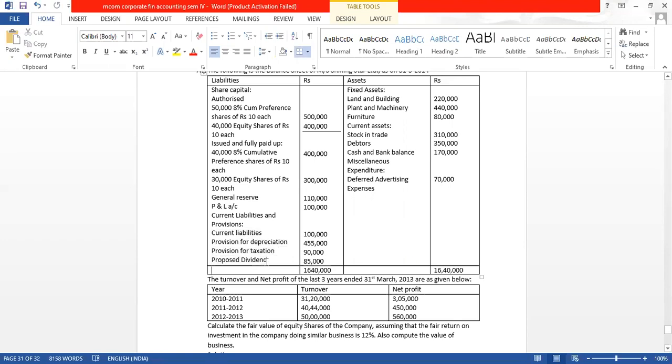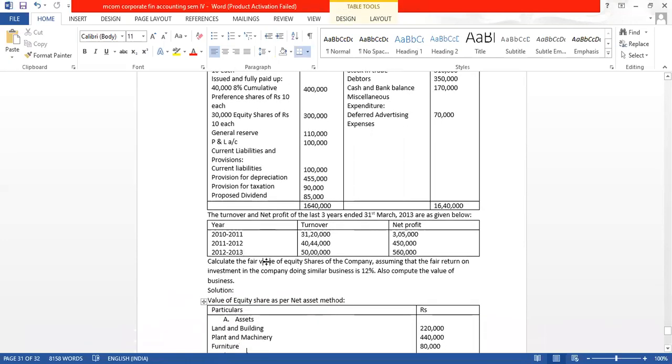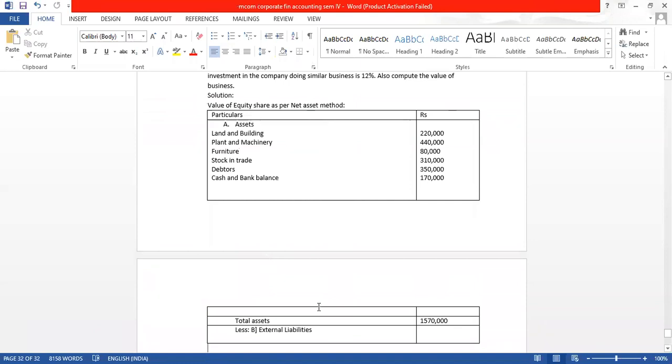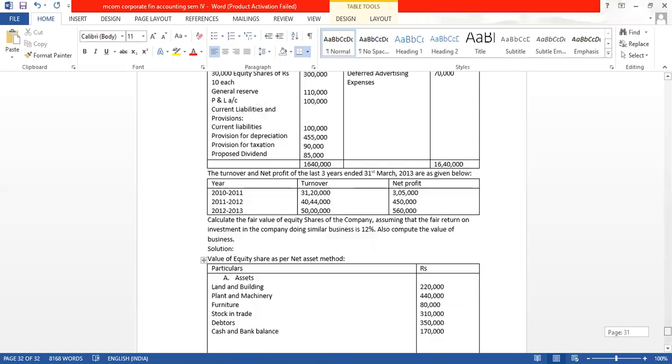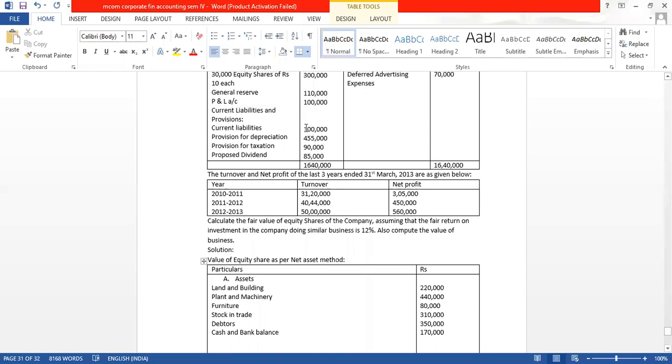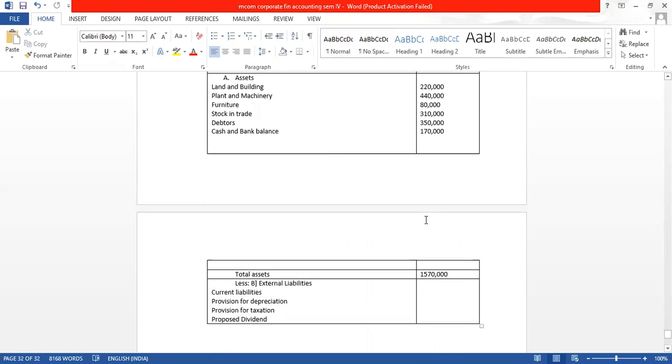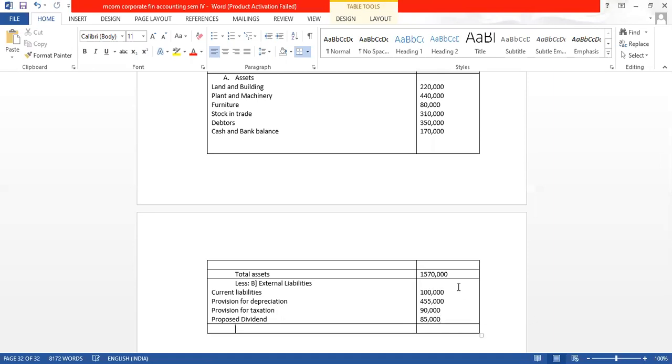So there is current liability, provision, provision for depreciation, tax, proposed dividend. So I have written all of them. Now because new value is not given, we will take the old value. I'll copy it here and I will paste it. Now we will also require the total.